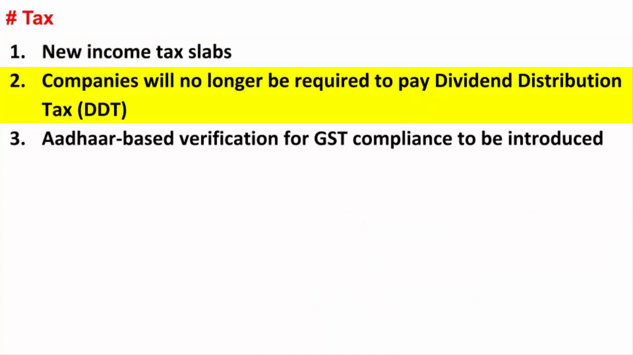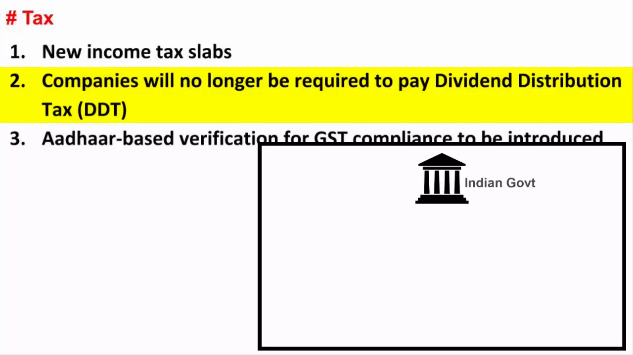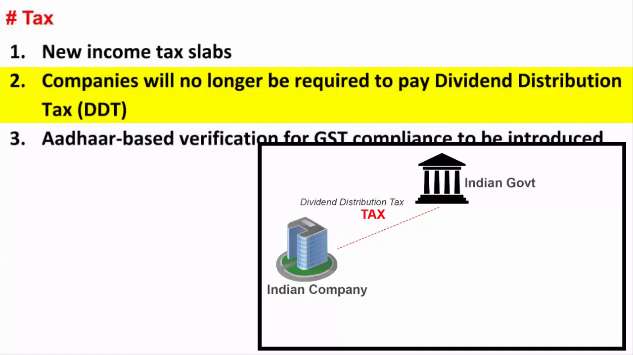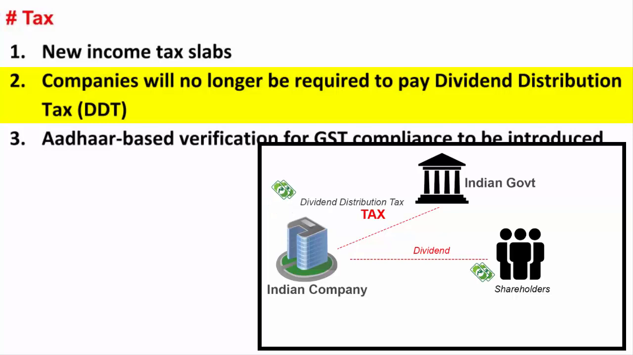Companies will no longer be required to pay dividend distribution tax. Now, the government has also decided to remove dividend distribution tax on companies. Let me quickly tell you what dividend distribution tax is. It is the tax which is imposed by the Indian government on Indian companies when they pay dividend to their shareholders. A company has many shareholders, right? Whenever the company makes profit, it has to pay some money to its shareholders out of its profit. Even that money is taxed.